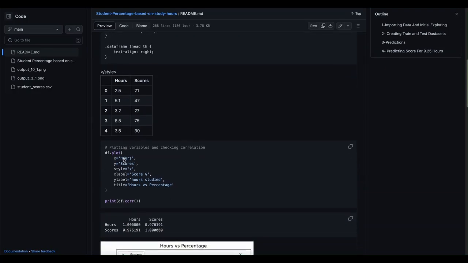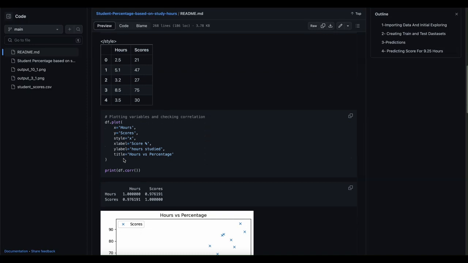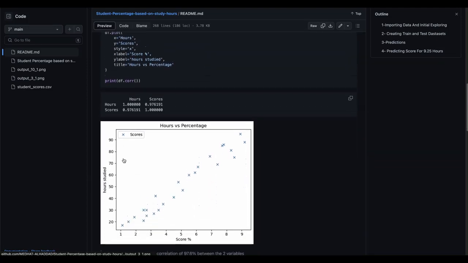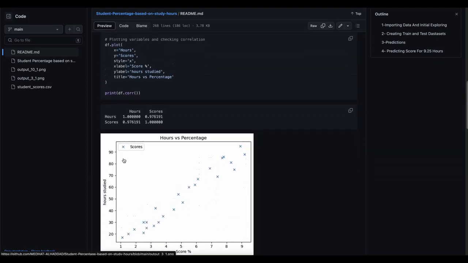Okay, next, to know if there is a correlation between hours and the score percentage, we will plot a scatter plot, as you can see, using df.plot, and we will use the hours on the x-axis as the independent variable and the scores on the y-axis.